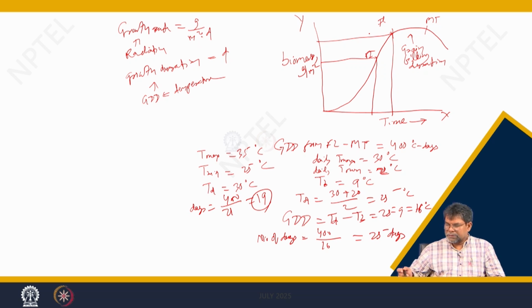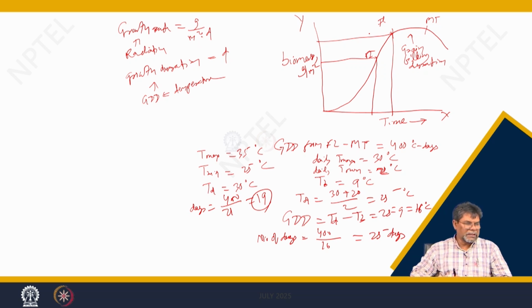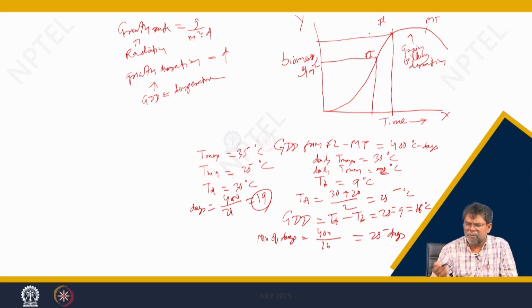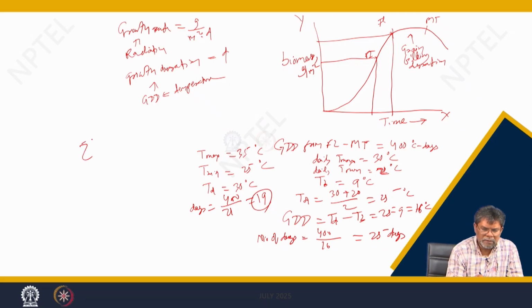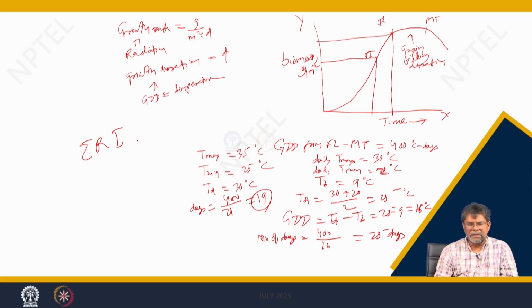So, this is how the radiation and temperature concepts are used for biomass simulation, and we have already discussed earlier how yield can be simulated. On the normal scale, if you see a particular crop, you can calculate up to maturity how much radiation interception, the sum of Ri, based upon the leaf area index and the K value, and the radiation use efficiency. We can calculate the summation of Ri, and you know the RUE.